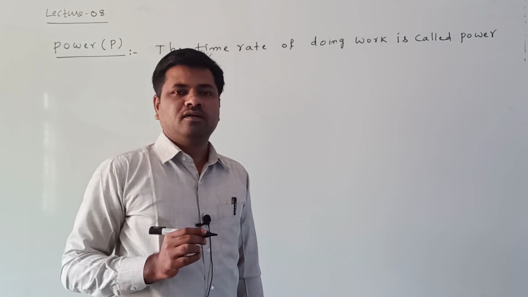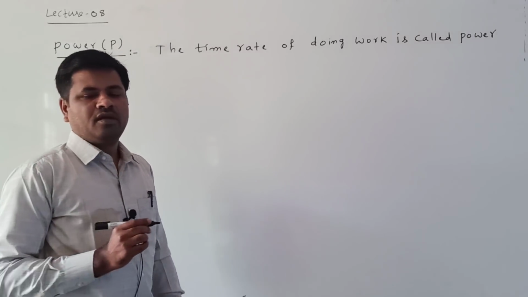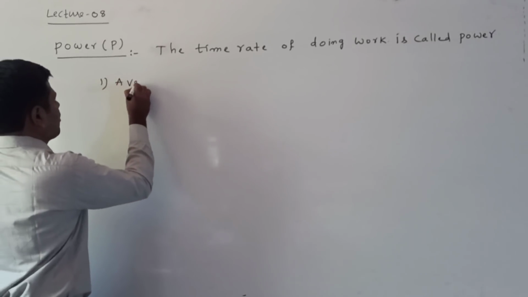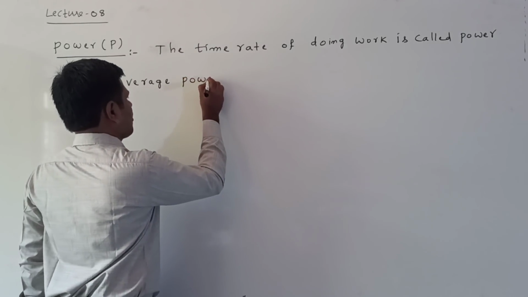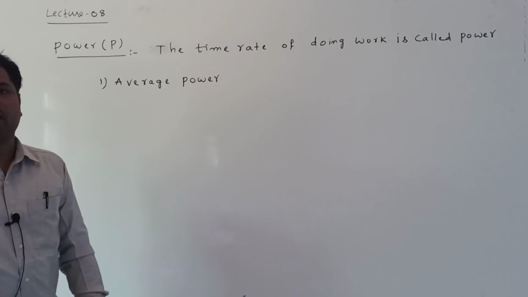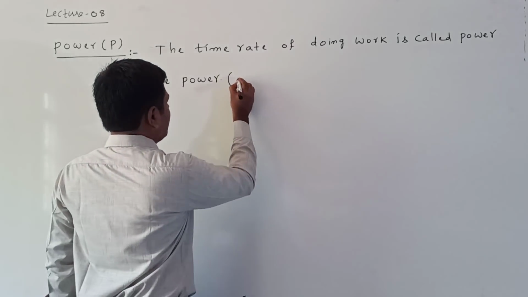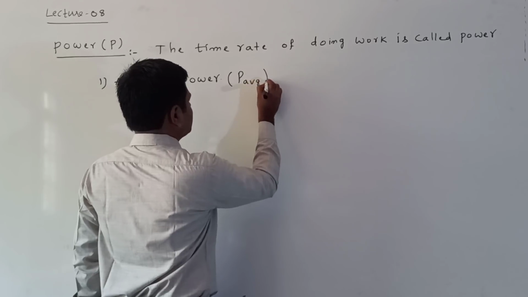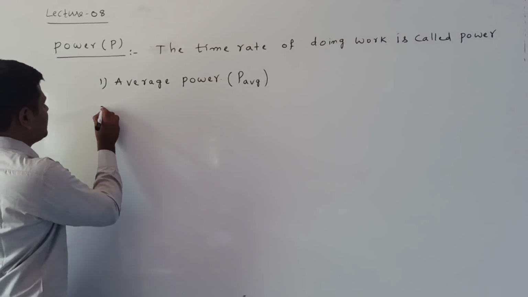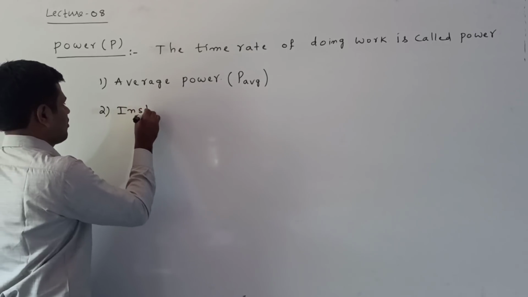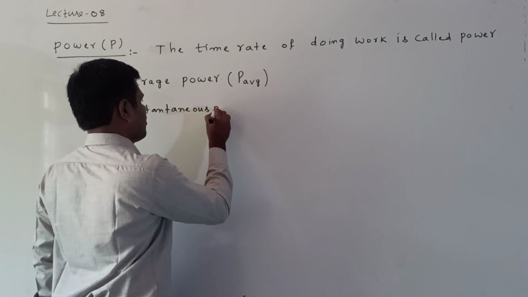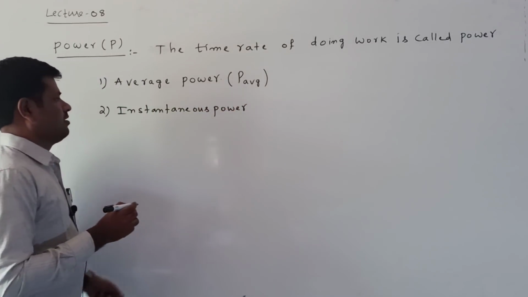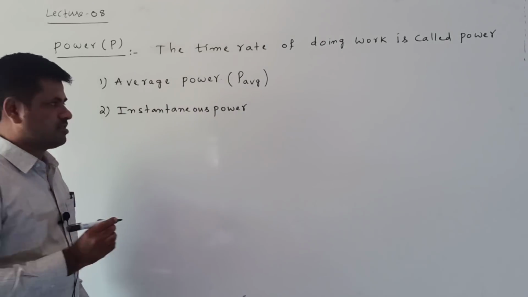Power is generally of two types. The first one is called average power, denoted as P average. The second one is called instantaneous power.